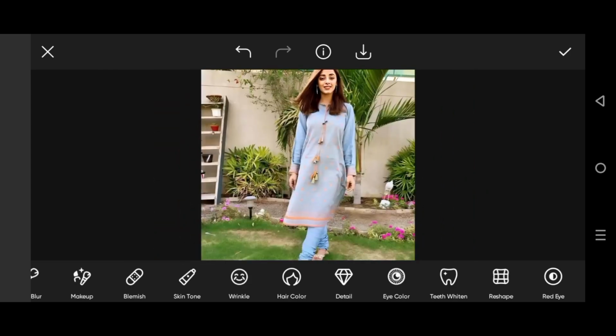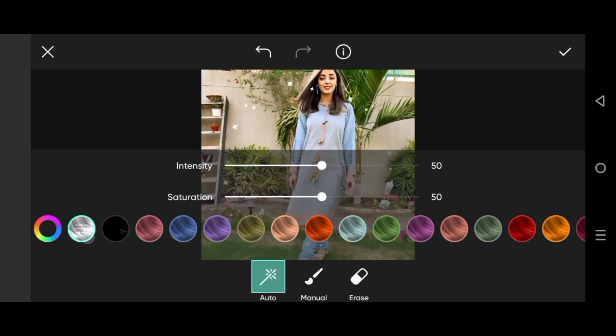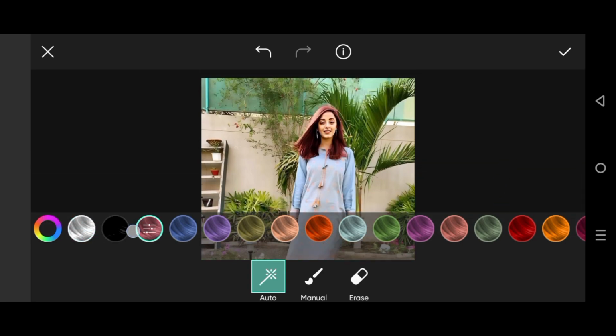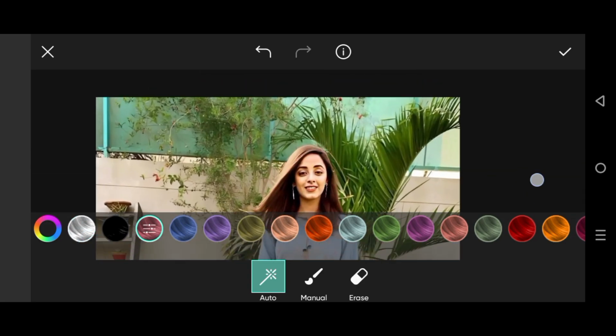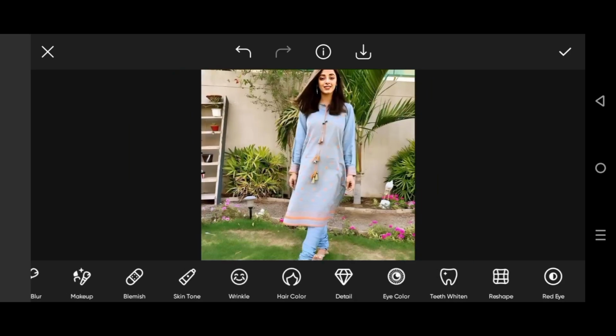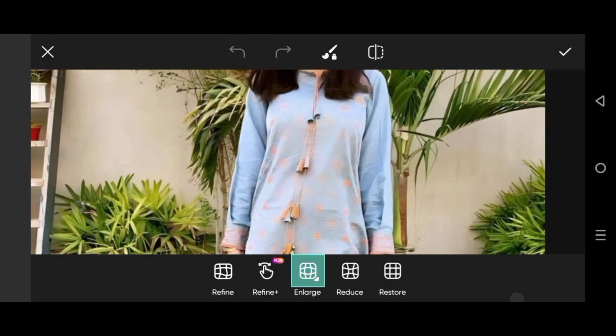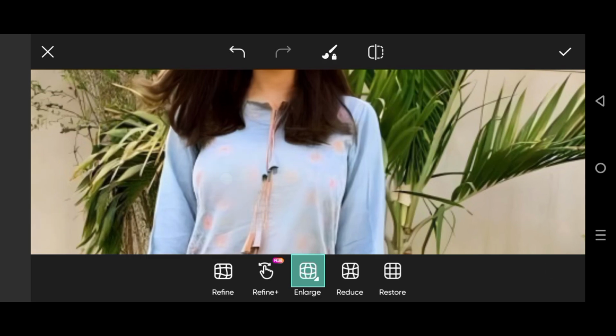Now I will apply different kinds of beautiful hair colors on it, friends, like these hair colors we are trying to apply. That's a black hair color, and that's red. Students, we will try all of these colors one by one on the image, and further we can apply the reshape and enlarge options on the image, guys, which can be seen on the screen.